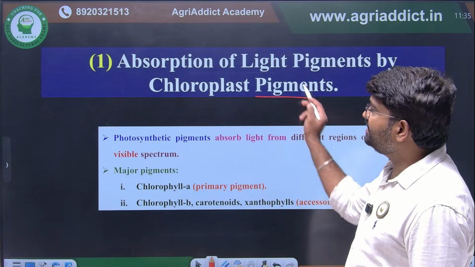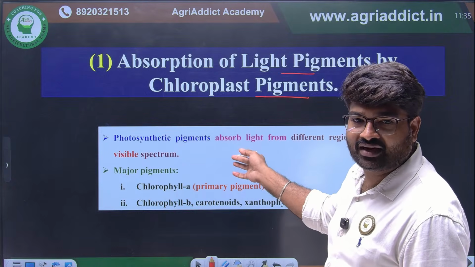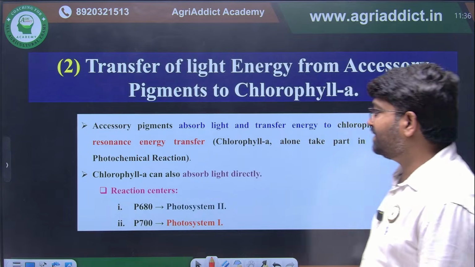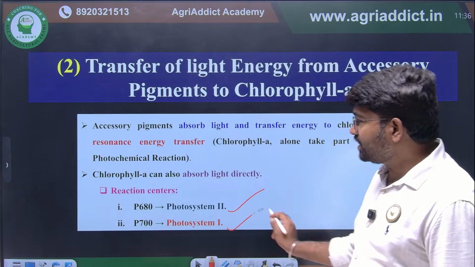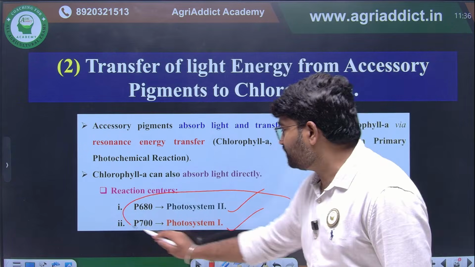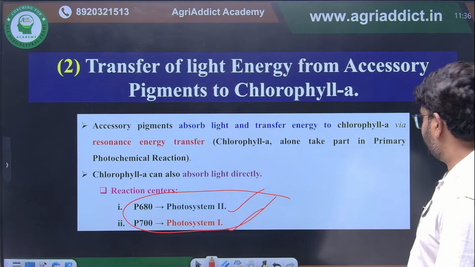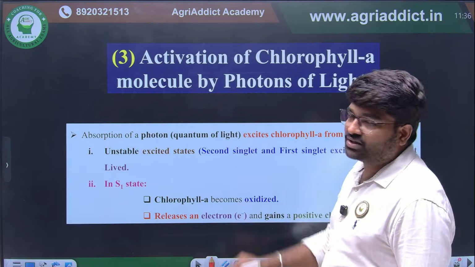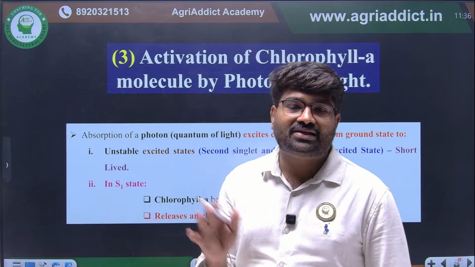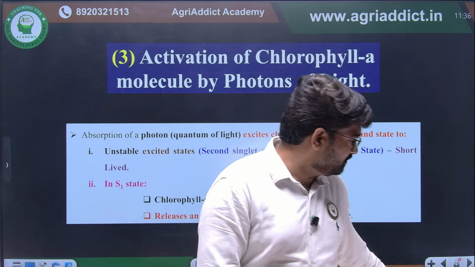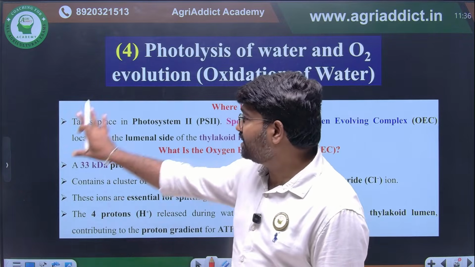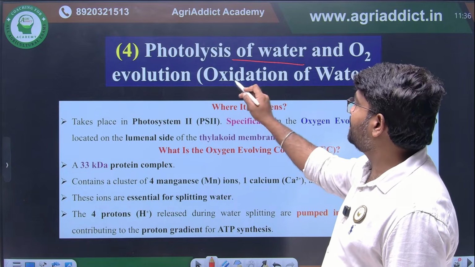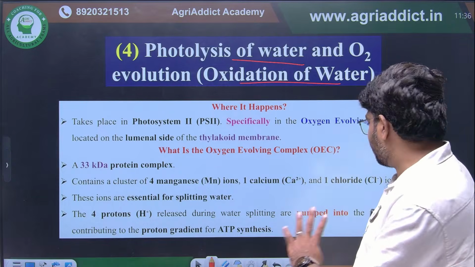Okay, these are the different things we have discussed, and they have given them here. Chlorophyll A is the primary pigment, and the remaining are accessory pigments. What is photosystem 1 and what is photosystem 2, this also we have seen already. The most important thing I will tell you: oxidation of water will happen. Why the oxidation of water will happen, I will show in a diagrammatic way. This is just for your observation. Photolysis of water will happen, oxidation of water will happen, that is what I have given here.